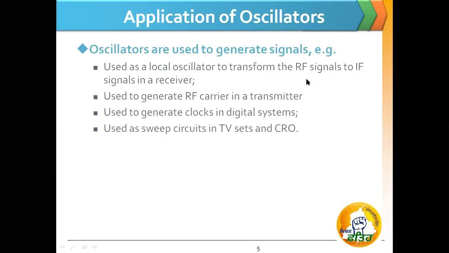Next is applications of oscillators. Oscillators are used to generate signals, for example, used as a local oscillator to transform the RF signal to an IF signal in a receiver. This IF signal is used in communication radio receivers or superheterodyne receivers. Next, they are used to generate the RF carrier in a transmitter, and to generate clocks in a digital system. As I already told you, clocks in computer systems are also generated by the oscillators. They are also used as sweep circuits in TV sets and CRO.